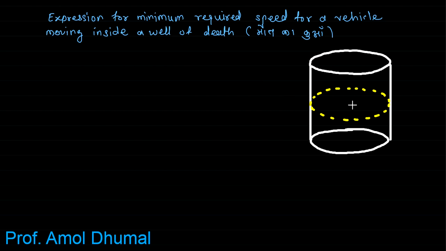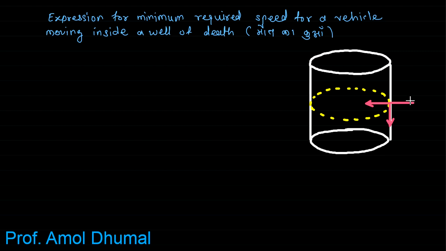Let us show the forces. The weight of the vehicle is acting vertically downward. Then the surface of this wall will provide the necessary reaction, or exerts the normal reaction on the vehicle.